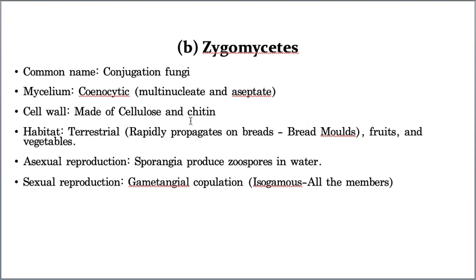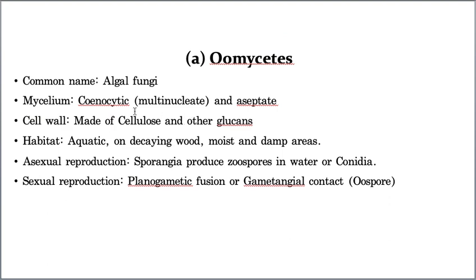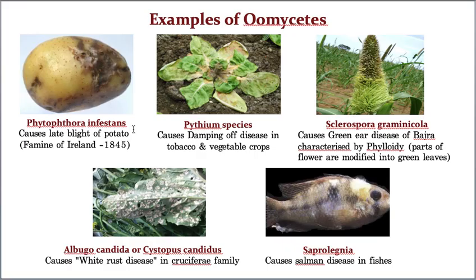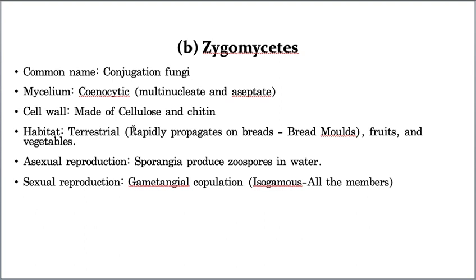See, slowly the fungal characteristics are appearing. Understood? Earlier, in oomycetes, the wall is mostly made up of cellulose. Slowly the fungal character is coming. What is the fungal character? The chitin cell wall is the characteristic property of fungi. So here the fungal character has come. That means a little cellulose and most of the portion chitin, and in the remaining members the cell walls are made up of chitin.